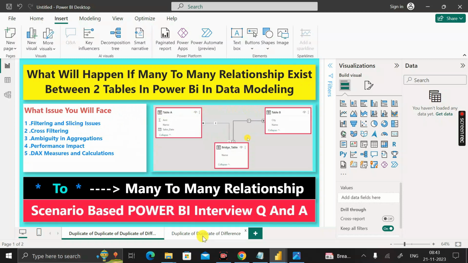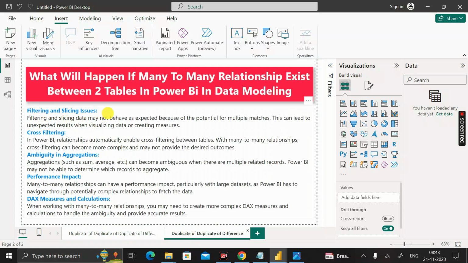All right. So the first issue is the filtering and slicing issue. It means filtering and slicing data may not behave as expected because of the potential for multiple matches. Okay, this can lead to unexpected results in visualizations or when creating measures. Got it? It means if a many-to-many relationship exists between two tables during data modeling, it will affect us when doing visualizations, or it may affect us when creating measures. Got it? This is the first issue.